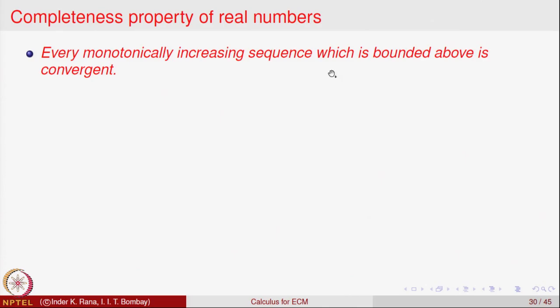So, this is a property of real numbers. You can take it as an axiom for real numbers, and when one constructs real numbers from the rational numbers, this property automatically comes in. So, this is what is called the completeness property of real numbers.